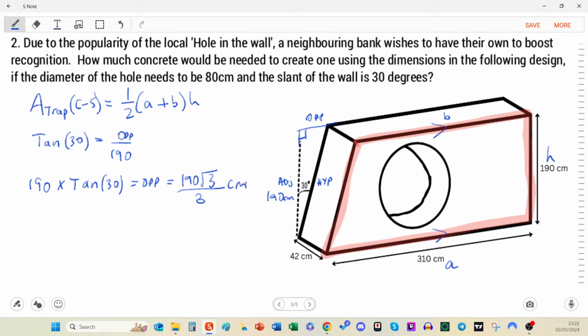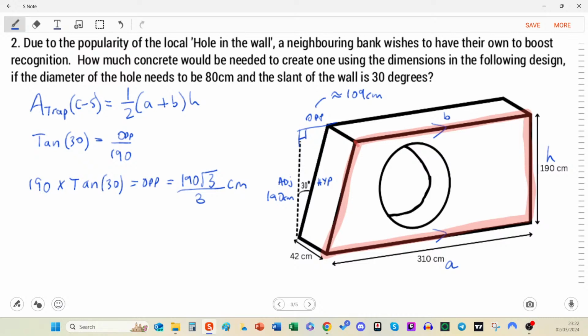In centimeters. And if you want that as a decimal, 190 times root 3 divided by 3, that's approximately 109 centimeters difference. It's fairly big. But I'm going to use the exact form to do this. So 310 subtract, I'm going to put in brackets to be extra careful that I wanted to do it in this order, 190 times root 3 all over 3 in brackets, boom.